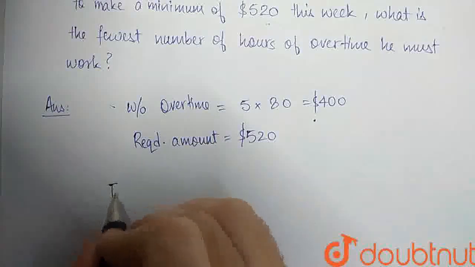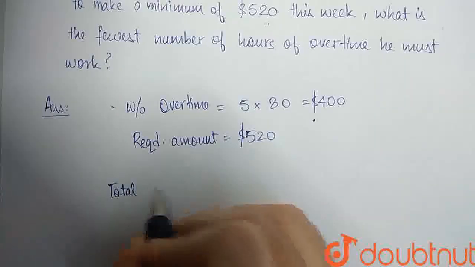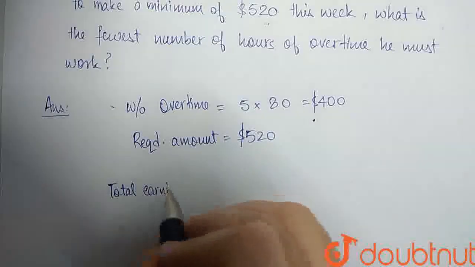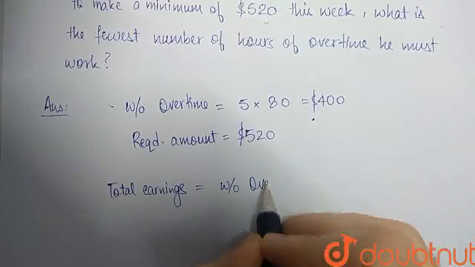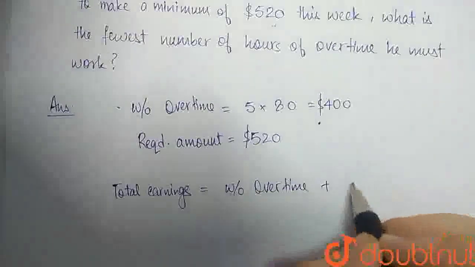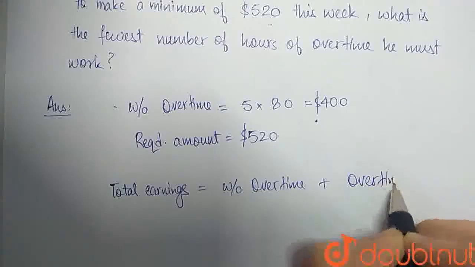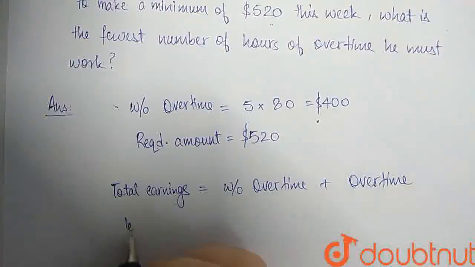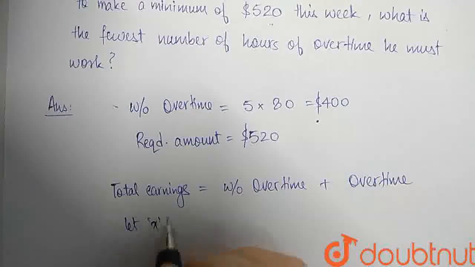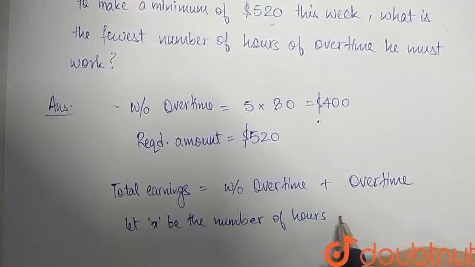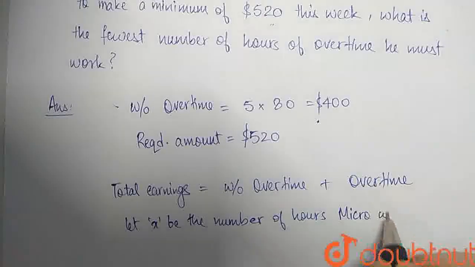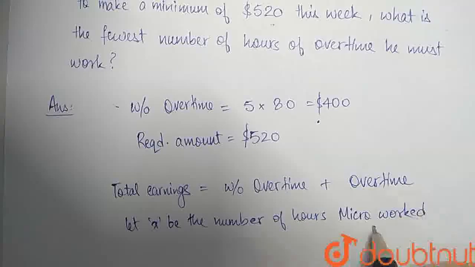So total earnings is without overtime plus overtime, right? So let X be the number of hours Micro worked overtime, right?